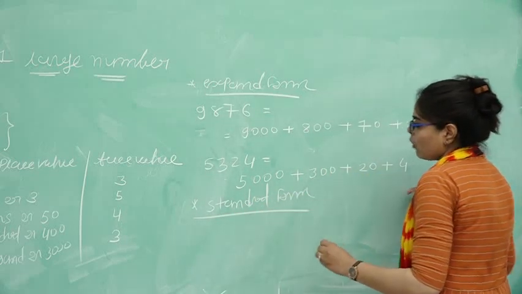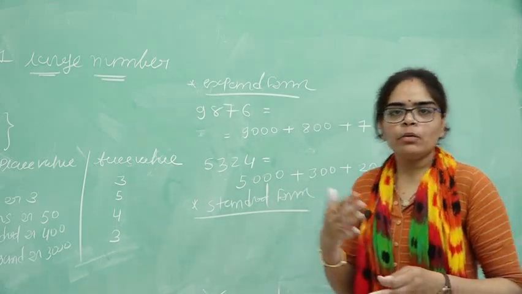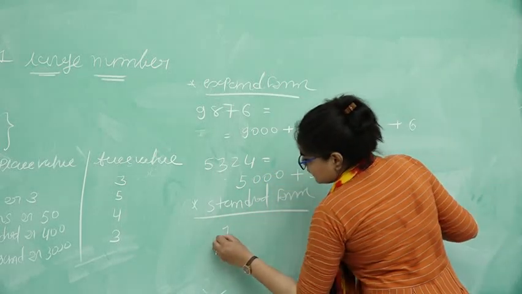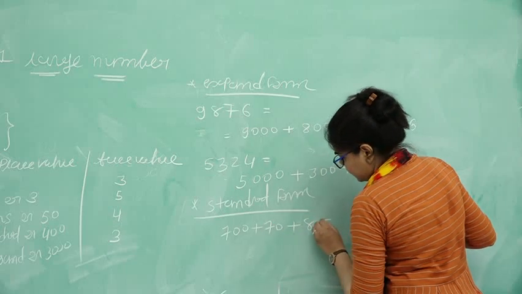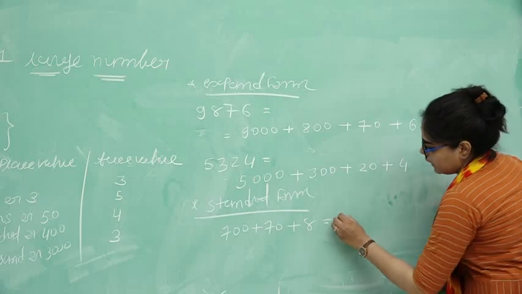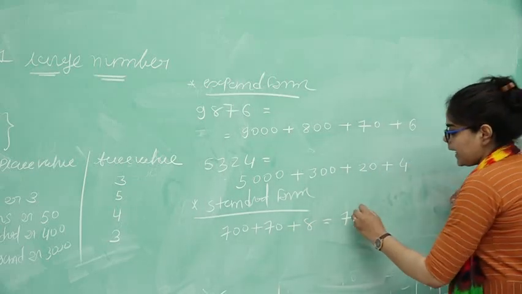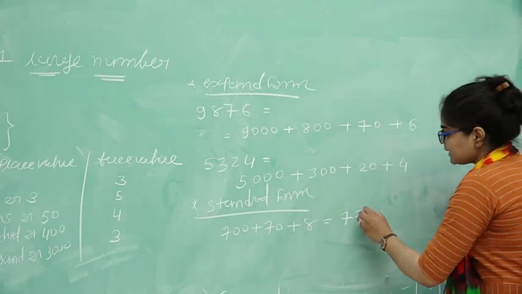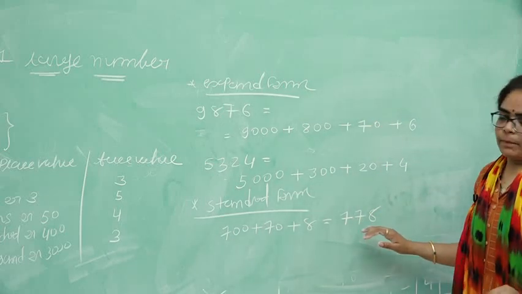In standard form, the expanded form is given and you have to write the standard form. 778. What is the place of 7? 100. What is the place of 70? Tens. Then 7, and what is the place of 8? Ones. That's why here 8. This one is the standard form.